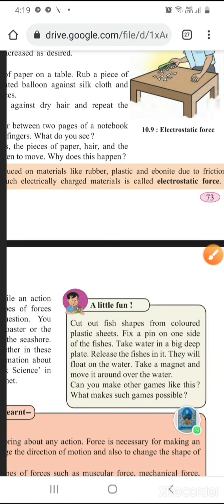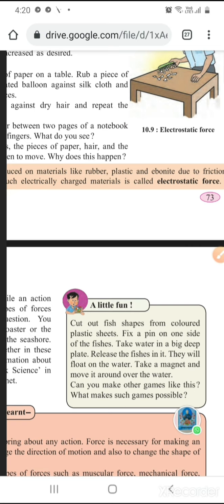Then they have given you a small fun activity. They have told you to cut fish from colored plastic sheets. Take a colored plastic sheet, make small fish, cut them out, and fix a pin on the other side of the fish. A pin means a small steel thing. You can take the pin you have at home for your books, and fix it on the other side. Then take a bowl of water and let the fish swim in that water. Now what will happen?